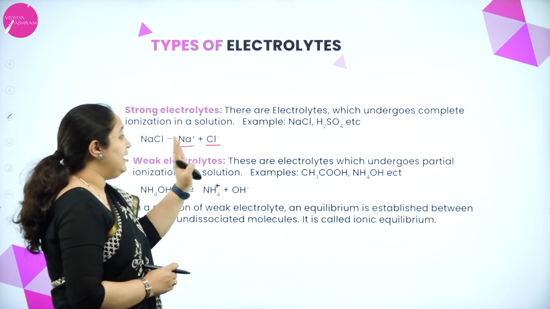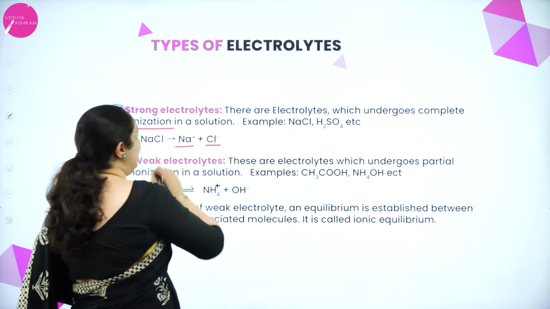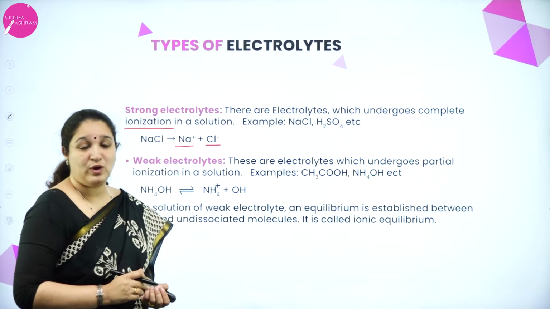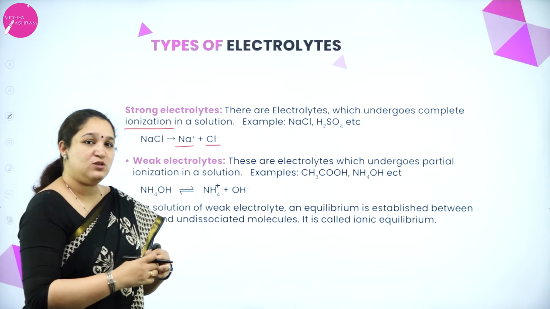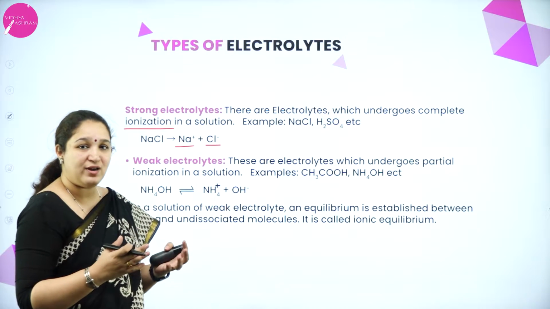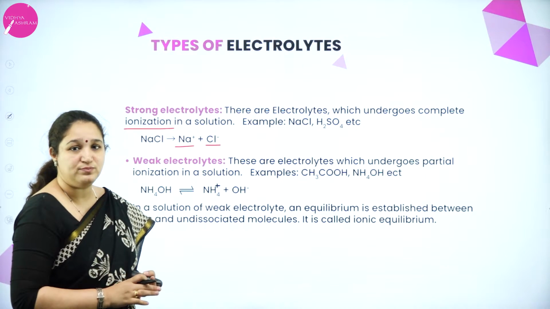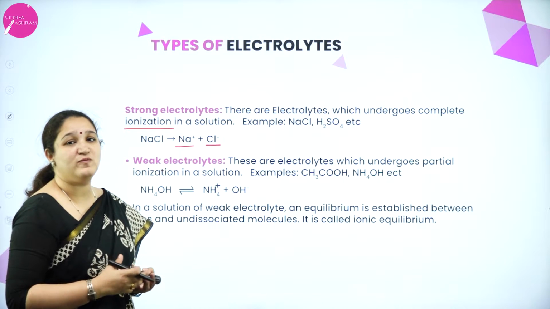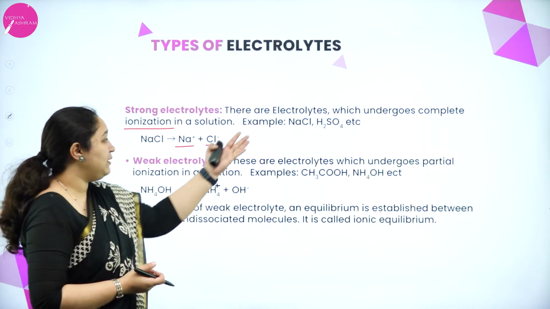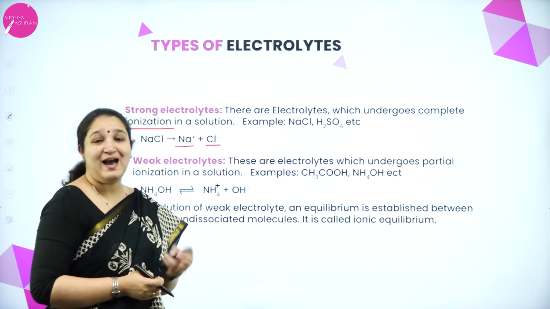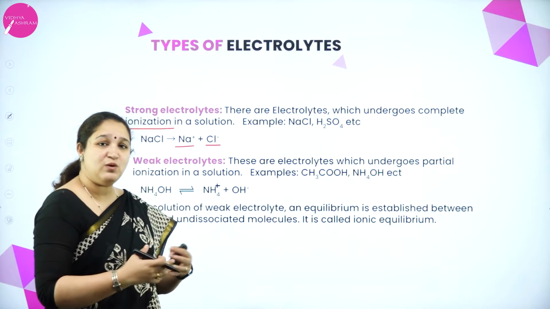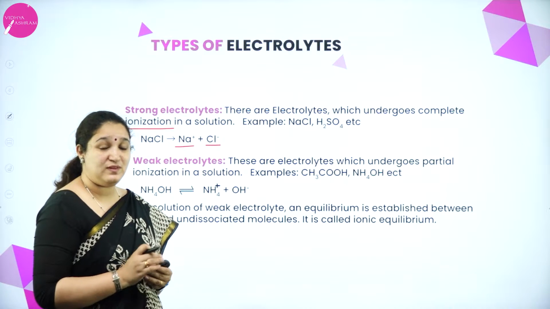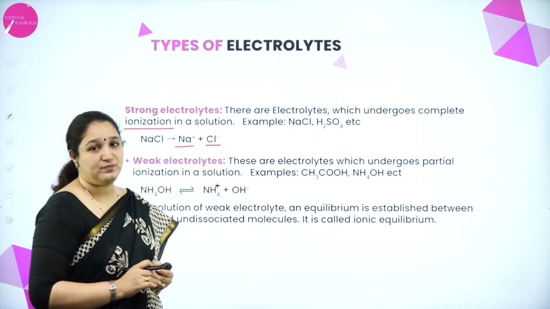So the electrolyte which undergoes complete ionization in solution, we call a strong electrolyte. All of the molecules ionize to give ions in the solution; no molecular form is left behind. For example, H2SO4 gives 2H plus ions and SO4 2 minus ions. Everything dissociates completely, so it is a strong electrolyte.